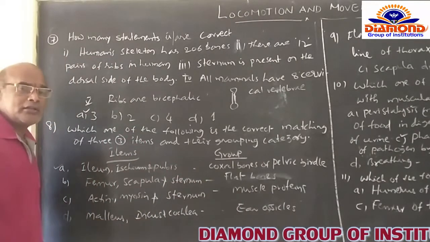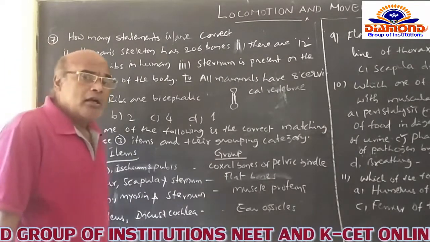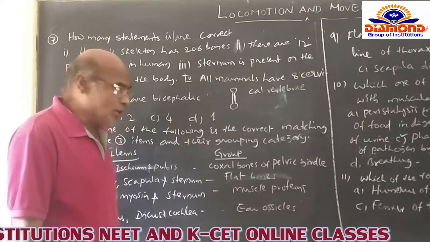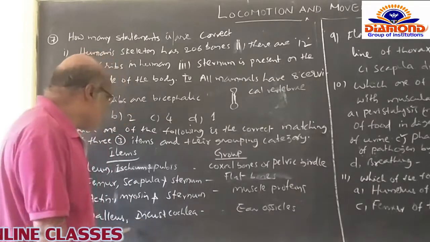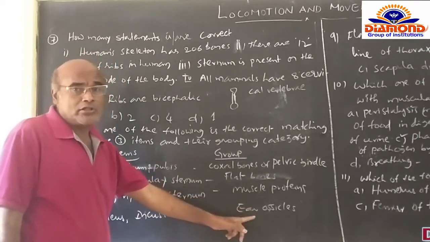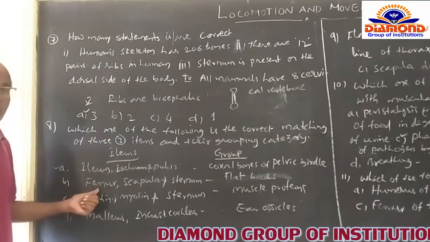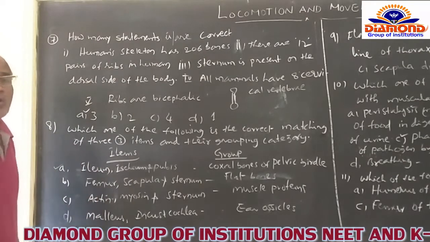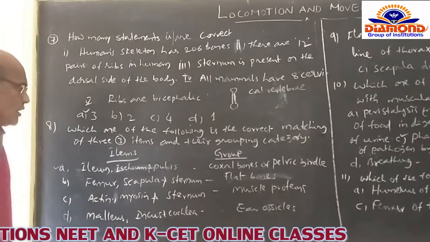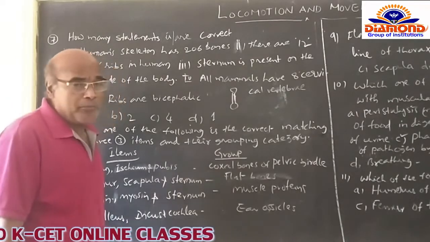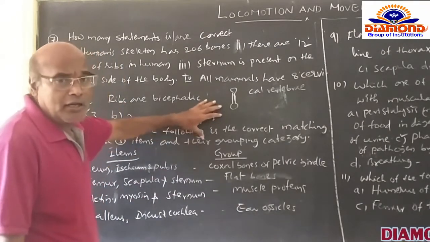These two simply come under the ear ossicles itself. Whereas cochlea is a spring-like structure which is present in the internal ear. So apart from the cochlea, these two are considered as ear ossicles. So that's why the third item is not related to the ear ossicles. In that way, B, C, D are not at all concerned in this question. Only option A is correct, that is the ilium, ischium, pubis. They are popularly named as the coxal bones of the pelvic girdle. That's why option A is correct for this question.